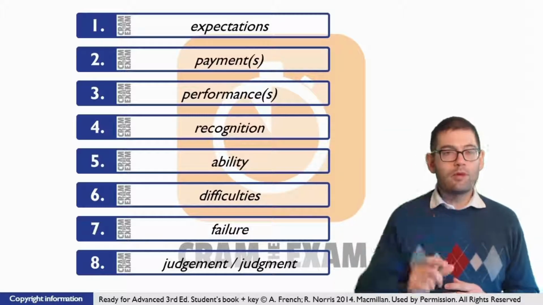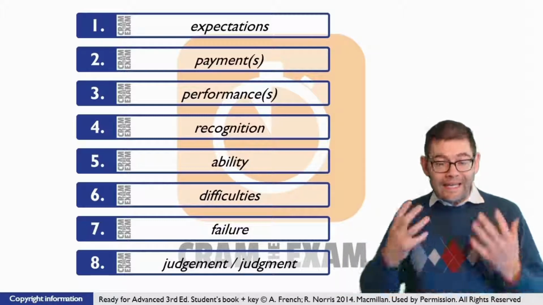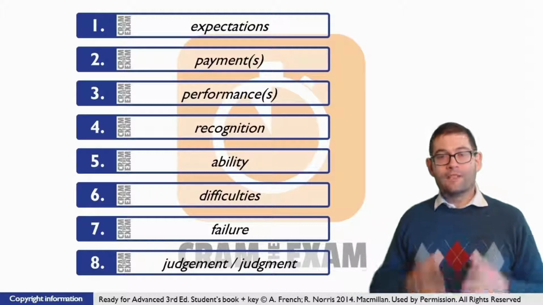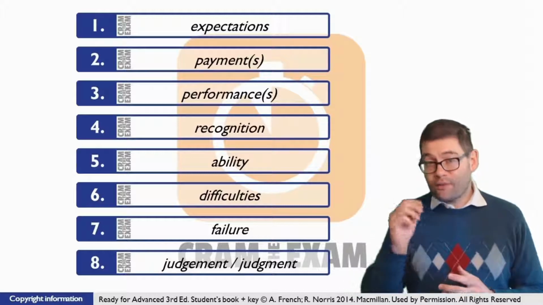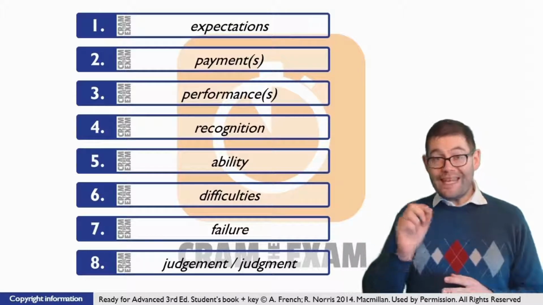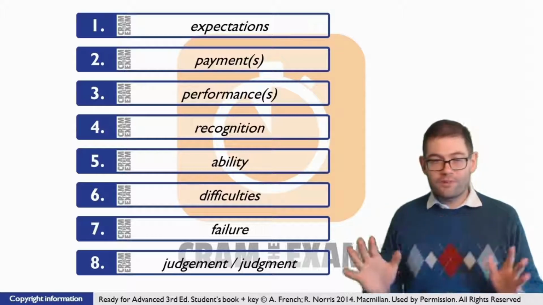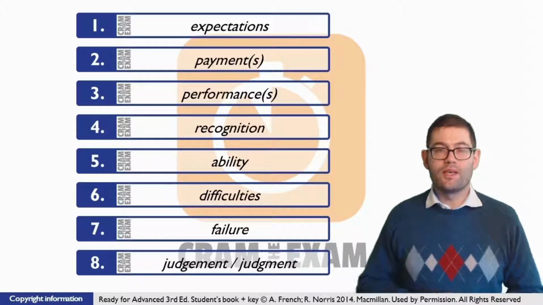For question number 8, just before the gap, it says parents should rely on their own what? There is a plural possessive pronoun, and all possessive pronouns, plural or singular, need a noun of some kind. So here we need a noun. They should rely on their own judgment. Now, judgment is a word that could be spelt in one of 2 different ways, either with an E or without an E. Both are absolutely fine. So if you can have a look at the board behind me, you'll see that both options are up there.